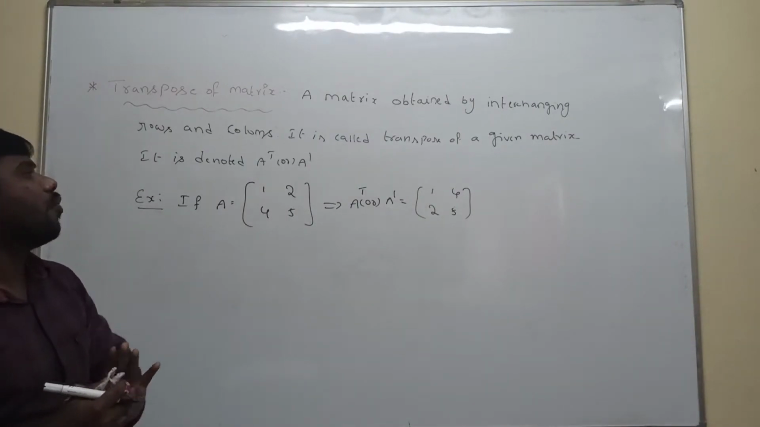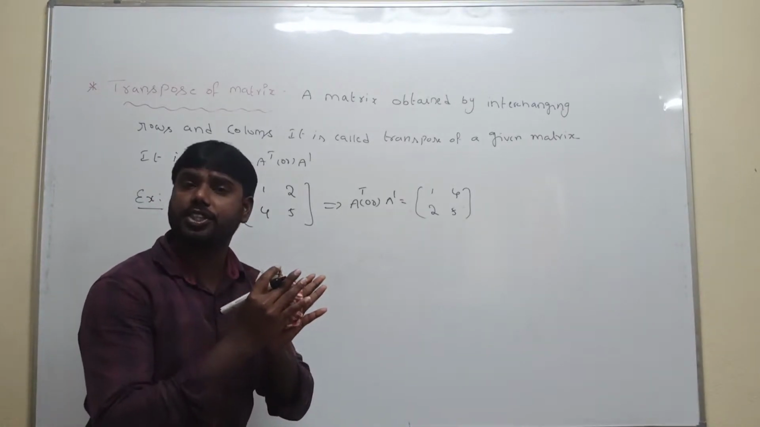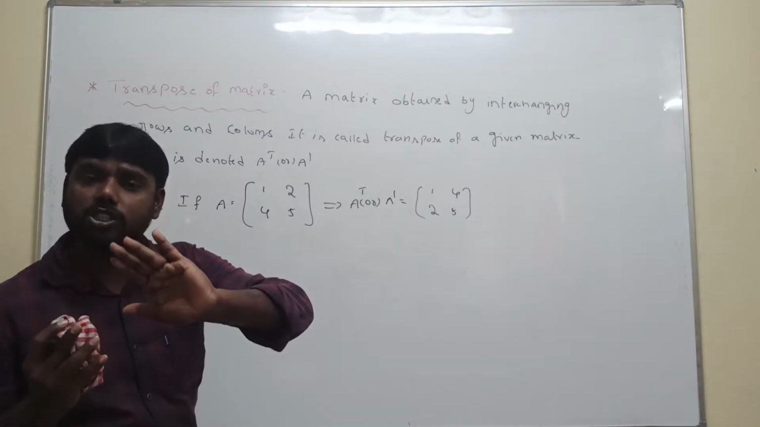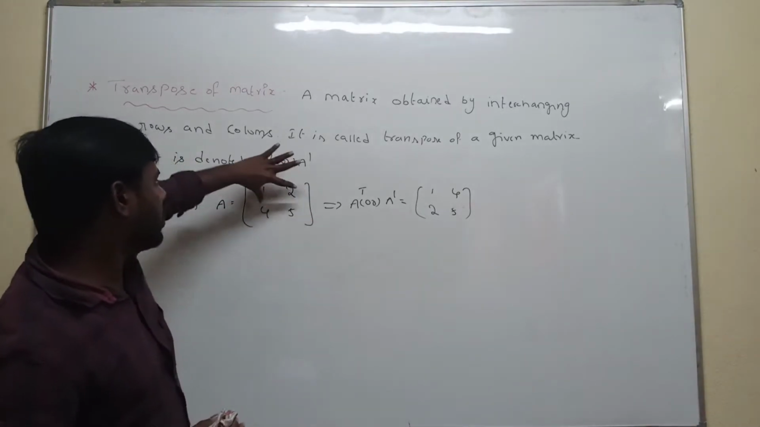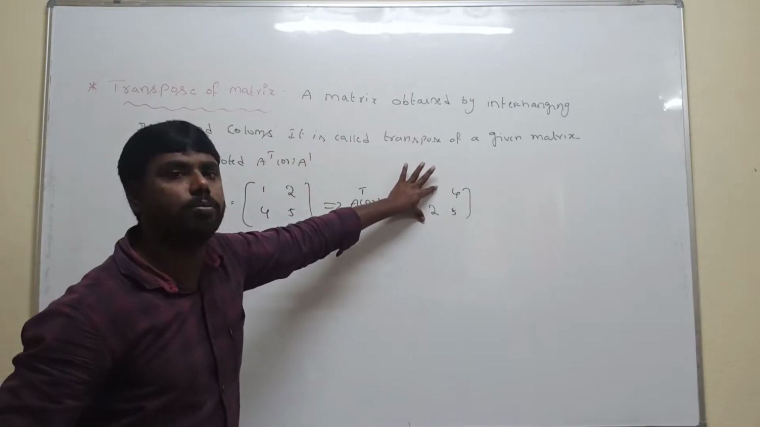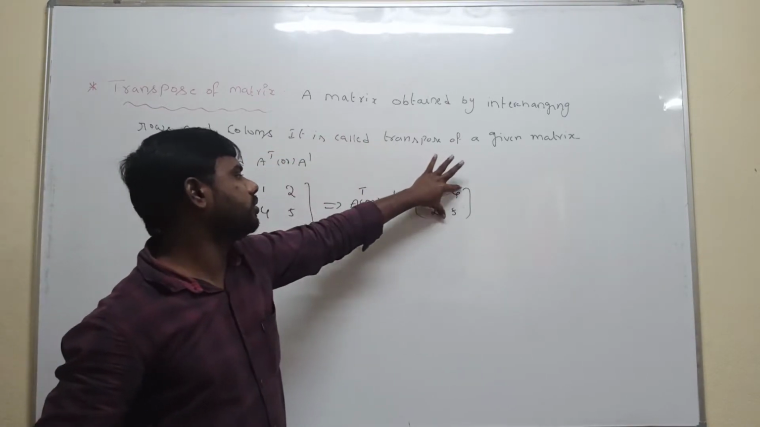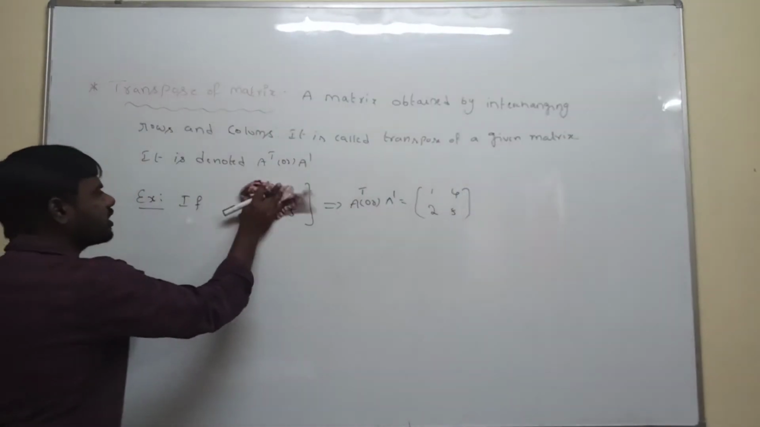Very easy. The definition is: a matrix obtained by interchanging rows and columns. Rows are replaced with columns, or else columns with rows. The horizontal line is called a row, so the first row is replaced with the first column, and the second row with the second column. That gives the transpose of the matrix. So, one more example.